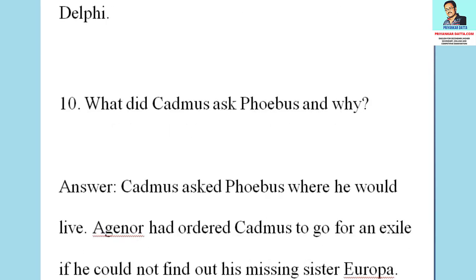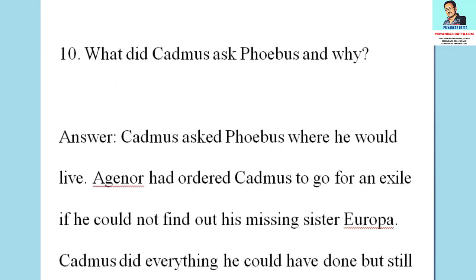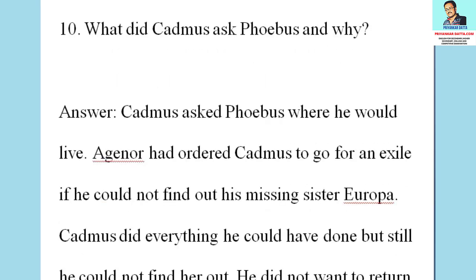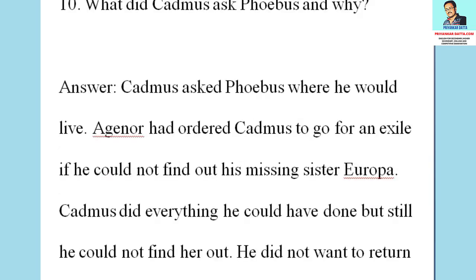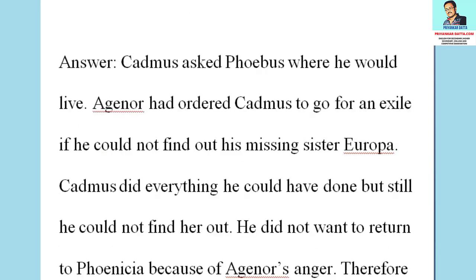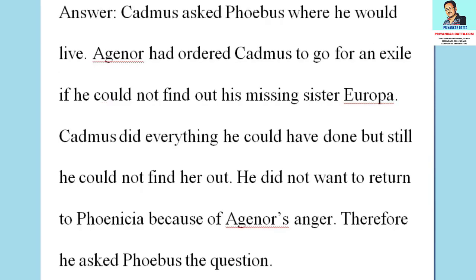Agenor had ordered Cadmus to go into exile if he could not find his missing sister Europa. Cadmus did everything he could have done, but still he could not find her. He did not want to return to Phoenicia because of Agenor's anger, therefore he asked Phoebus the question.